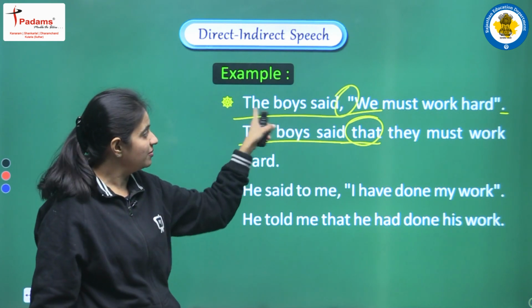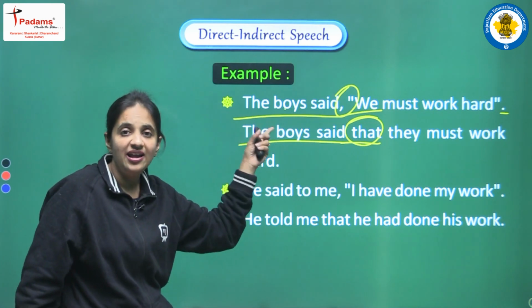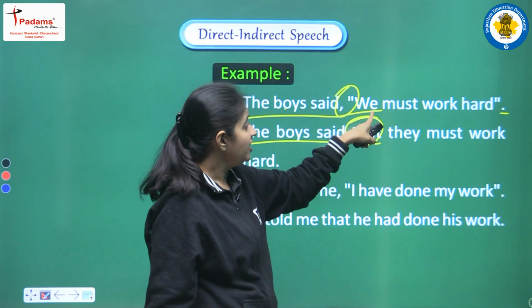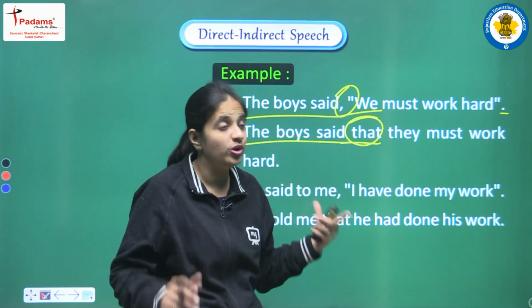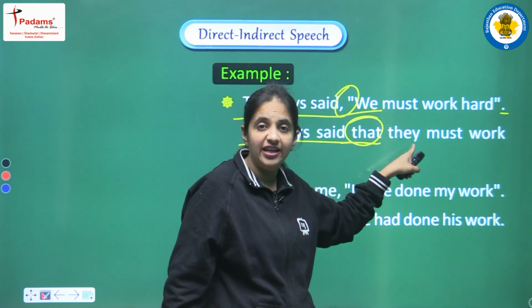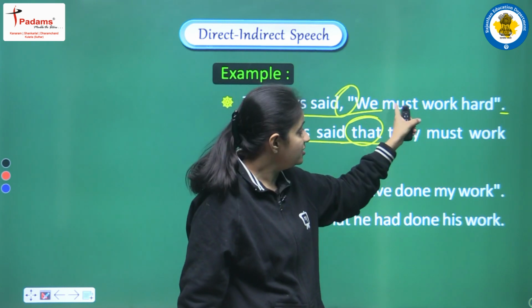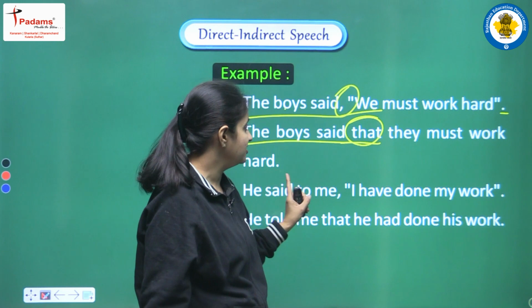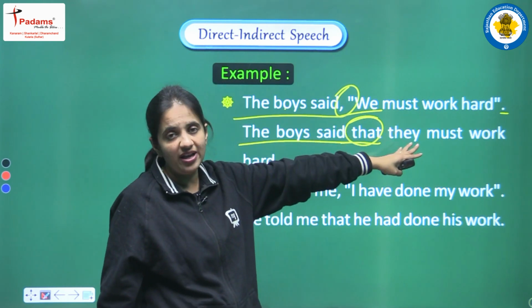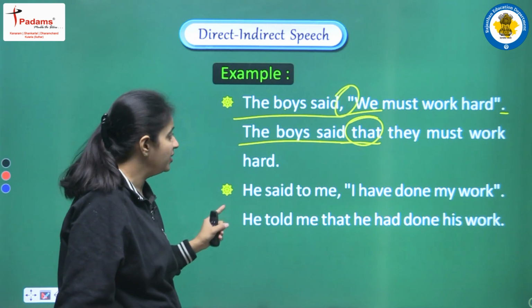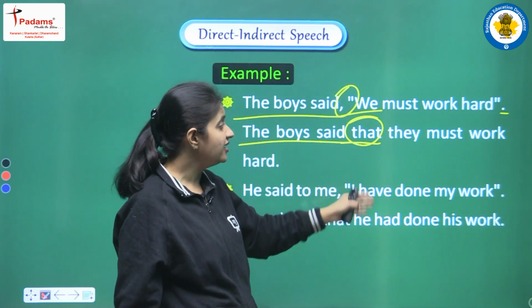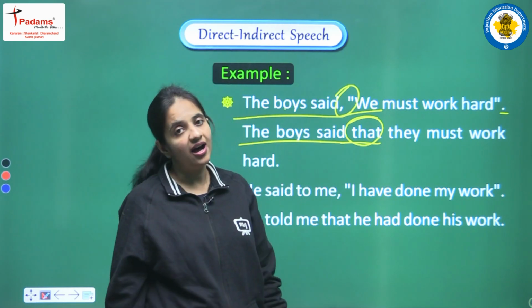So the reporting verb का subject क्या है? We are having the boys. So we, it will be converted according to the boys. Boys, it's a plural one. So we are writing they. Clear? Next, must work hard as it is. और लास्ट में जो inverted comma है, we will remove that comma also, and the complete answer will be the boys said that they must work hard.